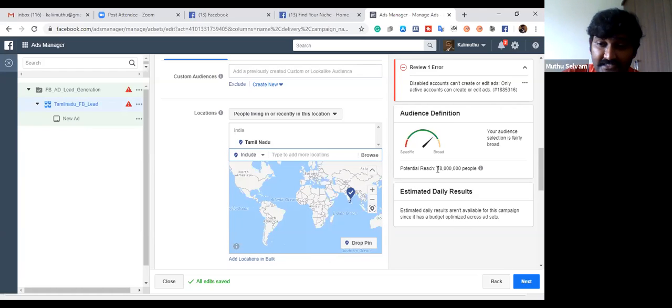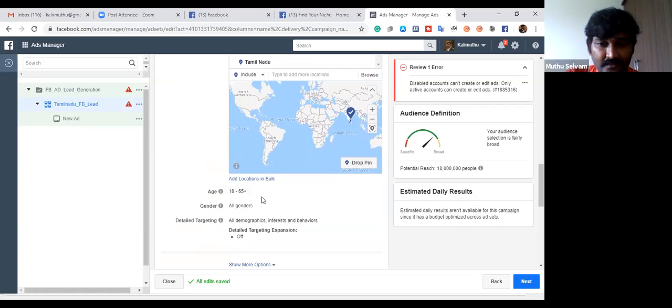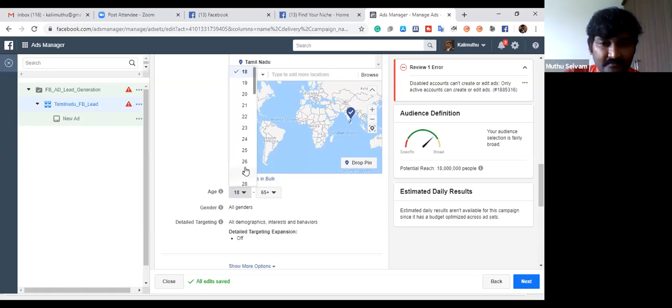Look at this potential reach, it's nearly 1 crore 8 lakhs. I'm a little bit weak at math. Yes, 1 crore 8 lakhs. And the age. I am going to set the age to more than 25.